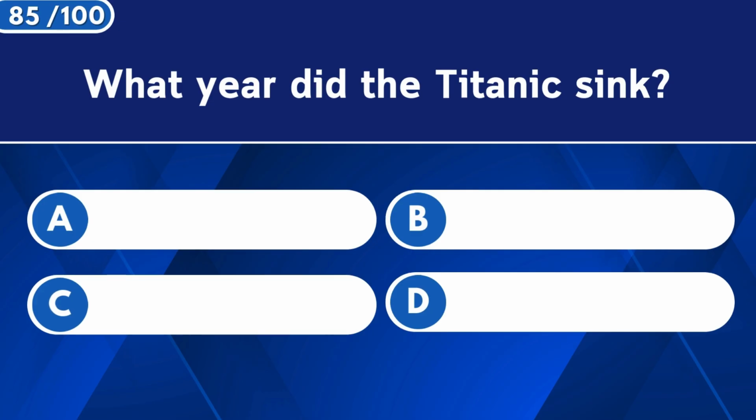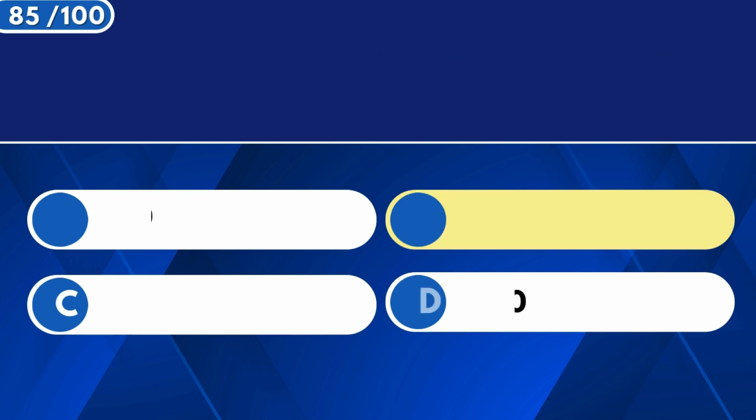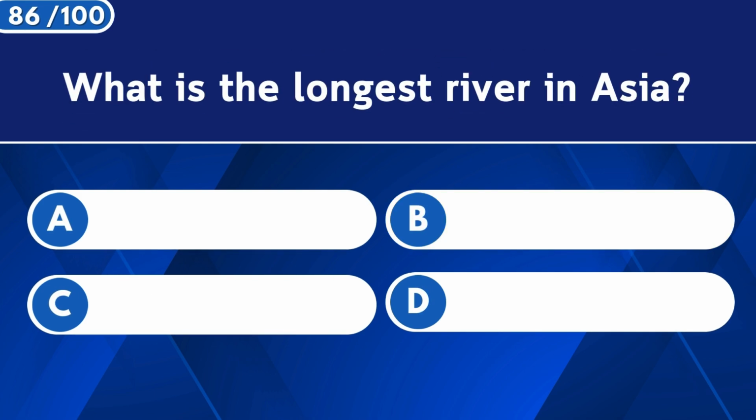What year did the Titanic sink? 1912. What is the longest river in Asia?